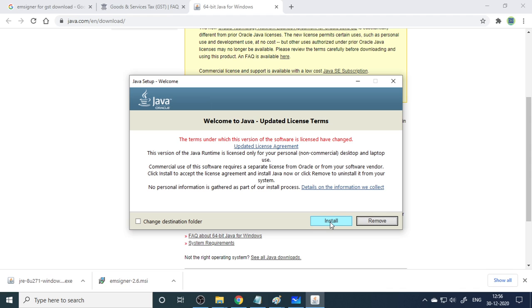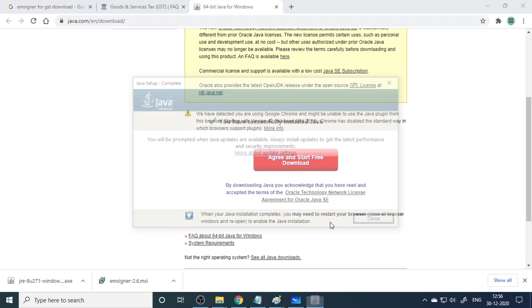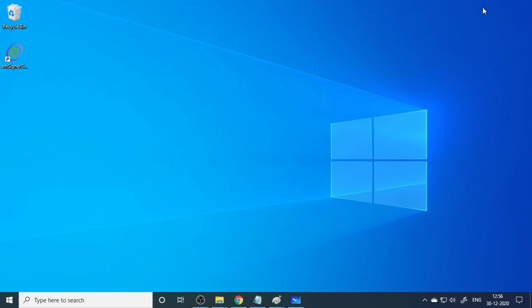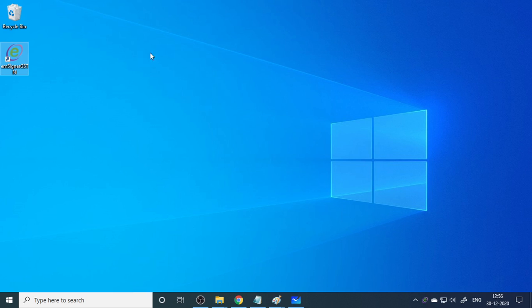Here is the install option. Install. Successfully installed. Now we can close this and come back. Now we can start. emSigner started successfully. That is the one step.